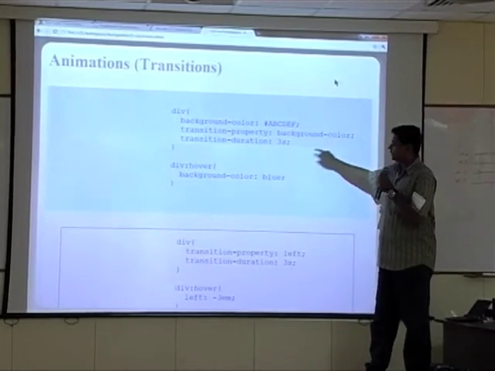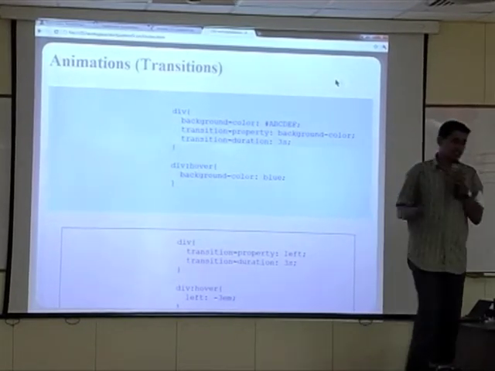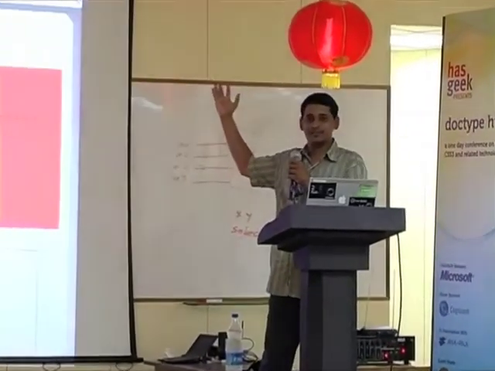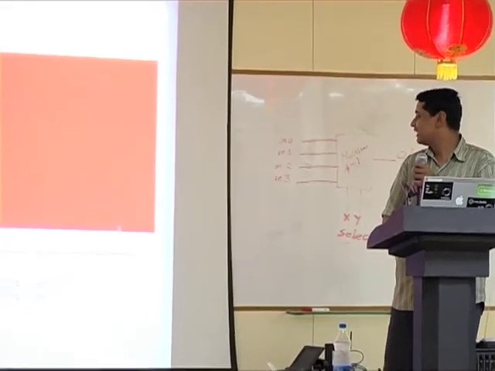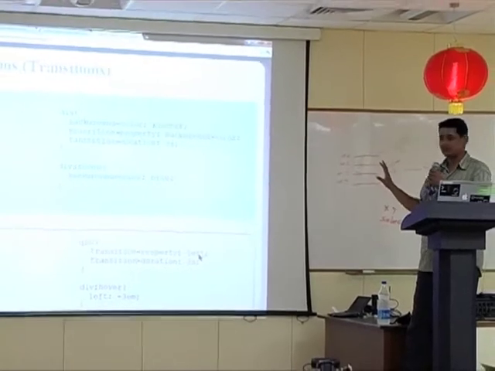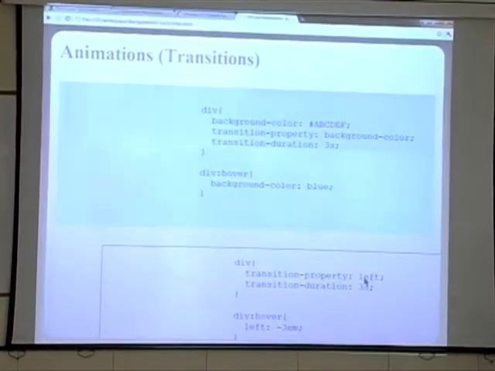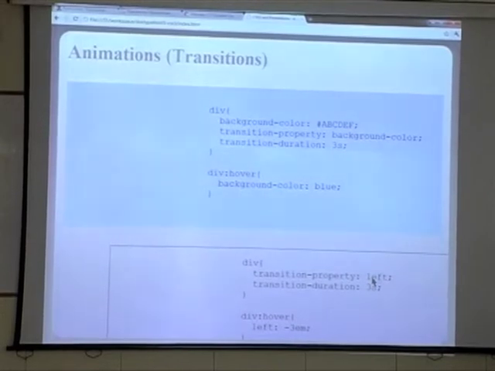How do you activate this? You can activate it by applying a class to it. In this case, I'm applying the hover class, and this is the great animation that I could come up with. Thank you. Yeah, it's not limited to background colors. It can be moving around stuff, things like that. You may get a feeling that, why is this guy talking about animation? Is he moving us back to 1999, when you had a web page with blinking stuff and marquee and all that? No, that's not my intent.